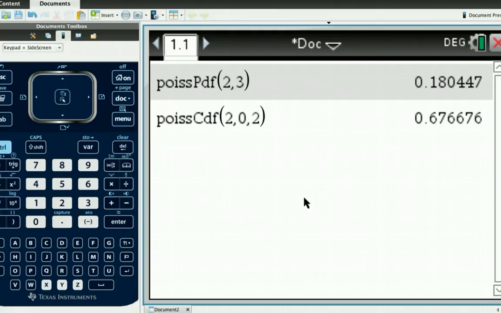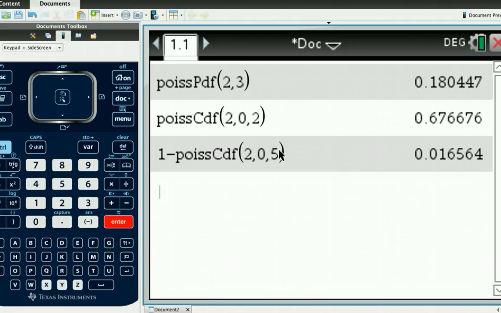So rather than saying I'll work out the probability from 6 to infinity, we can do 1 minus the probability of being between 0 and 5. So we basically get rid of all the probabilities that we don't want, and obviously that will then work out the probabilities that we do want, i.e. 6 onwards. So we'll stick in a 1 minus, and just as a shortcut, rather than going through the menus again, I can just go into Poisson CDF, select that there, and the way this is working is it's got the mean as the first value, the lower bound, and the upper bound. So we wanted to change the upper bound to being a 5, and that will then do the calculation as 0.0166 to 3 significant figures.